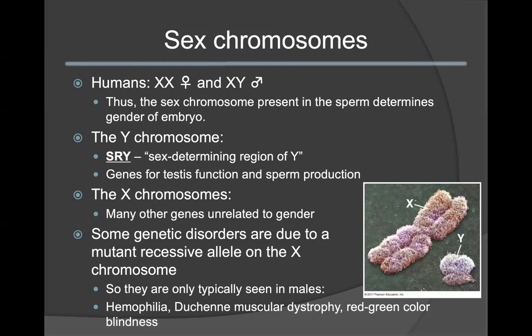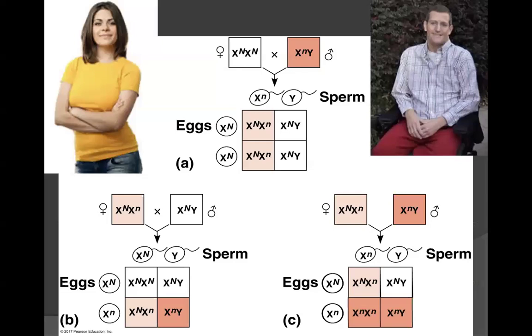There are also some genetic disorders that can be considered dominant versus recessive. When you have these genetic disorders that are due to mutant recessive alleles on the X chromosome, many of these diseases are typically only seen in the male population. Common examples of these types of diseases include hemophilia, muscular dystrophy, as well as red-green color blindness. This slide here depicts a typical sex linkage problem. In this instance, we have a fully healthy female. We denote her as being fully healthy by giving her two X chromosomes with a capital N allele, which signifies that she carries the healthy alleles.